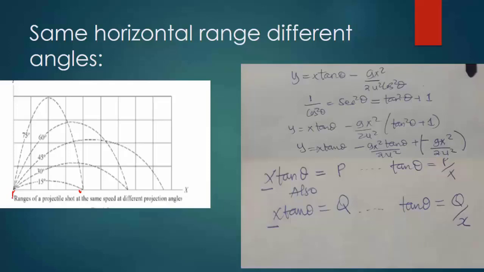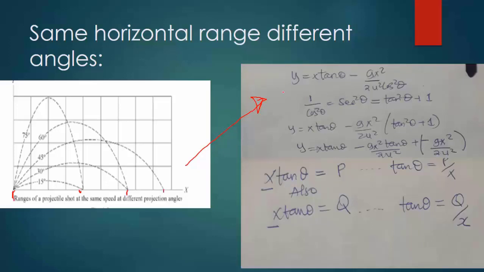Tukicompare pia this part paka this part here, tunaweza tukaona hii projectile ambayo iko projected at 30 na hii projectile ambayo iko projected at 60 zote zime yield the same amount ya horizontal range. Zote zimetoa the same amount of horizontal range despite the fact kwamba zina different angle of projection. So why is this occurring? Ni kwa sababu mathematic details zinaweza zikatupa a clue as to why these things are happening.